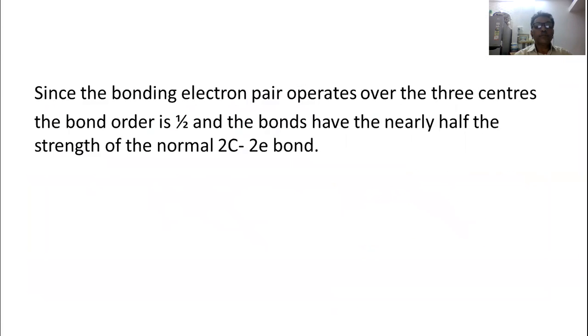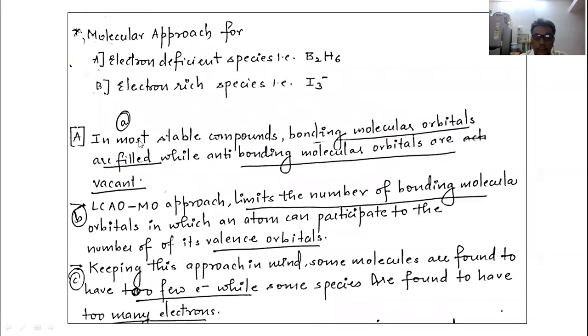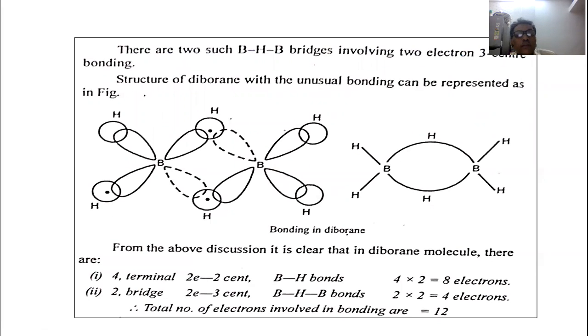So let us see here. There are two such boron hydrogen boron bridges involving two electron three center bonds. I have already shown this structure to you. These are the three sp3 hybrid orbitals, and this is supposed to be an empty orbital. This is also an empty orbital here, in the formation of the boron hydrogen boron bridge.